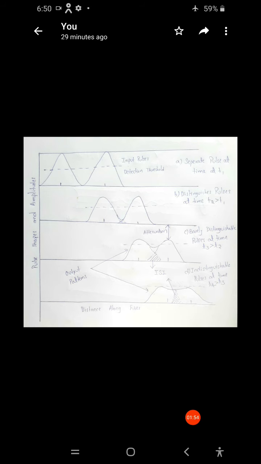Now we separate these 4 graphs into 2 parts. Coming to the first part, it has 2 signals. This line is the threshold value, and these 2 signals are the input pulses. Coming to the first one, those 2 pulses are separated here at the time t1.